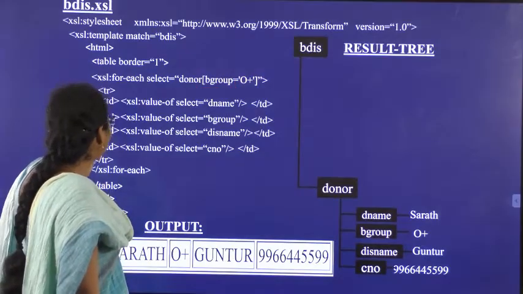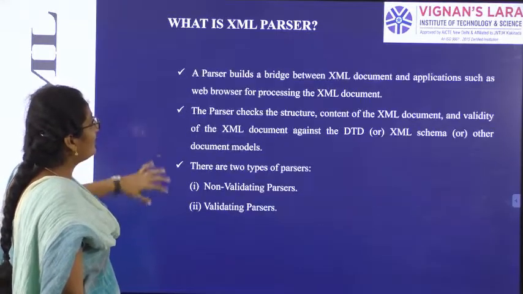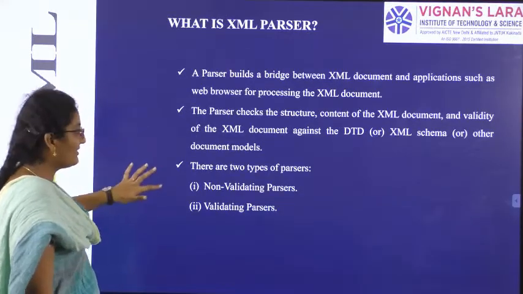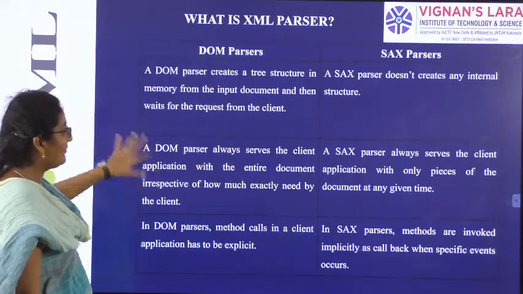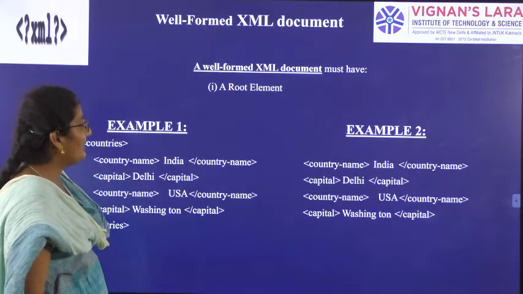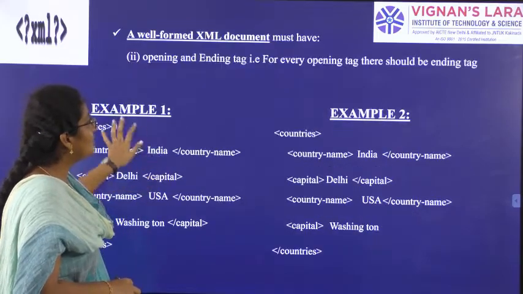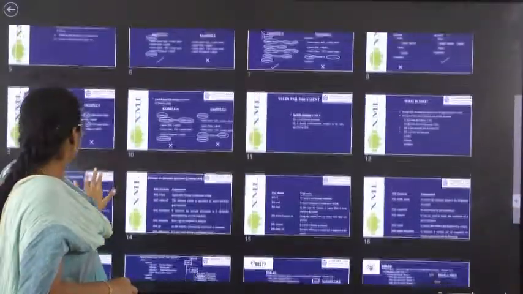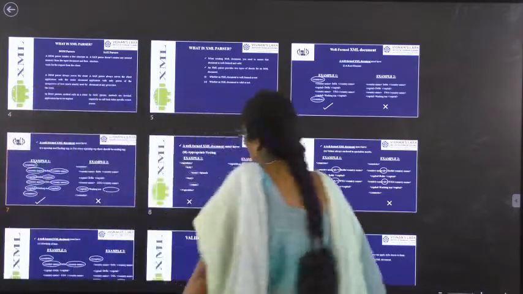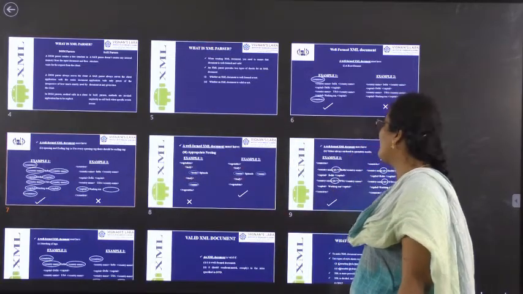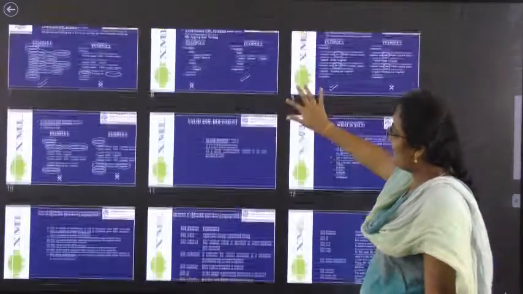So this is what we have discussed today. What is XML? What are the types? What is an XML parser and what are the types? How can we define them? What are the commonly used parsers? What is the difference between them? What can you tell about a well-formed document, with examples of 5 attributes? These are the 5 attributes. First, you must have a root element. Second, you must have an opening tag and an ending tag. Third, you must have appropriate nesting. Then all the values must be quoted in quotations, and you should have matching of tags.